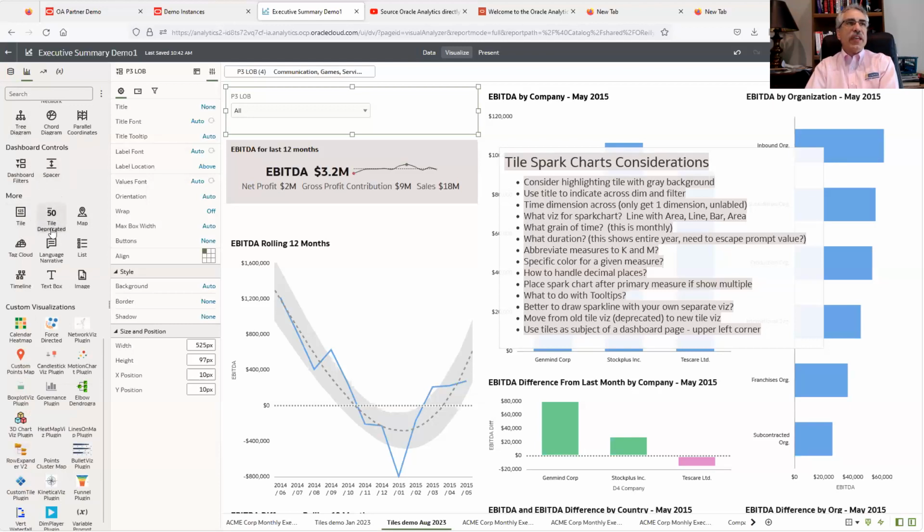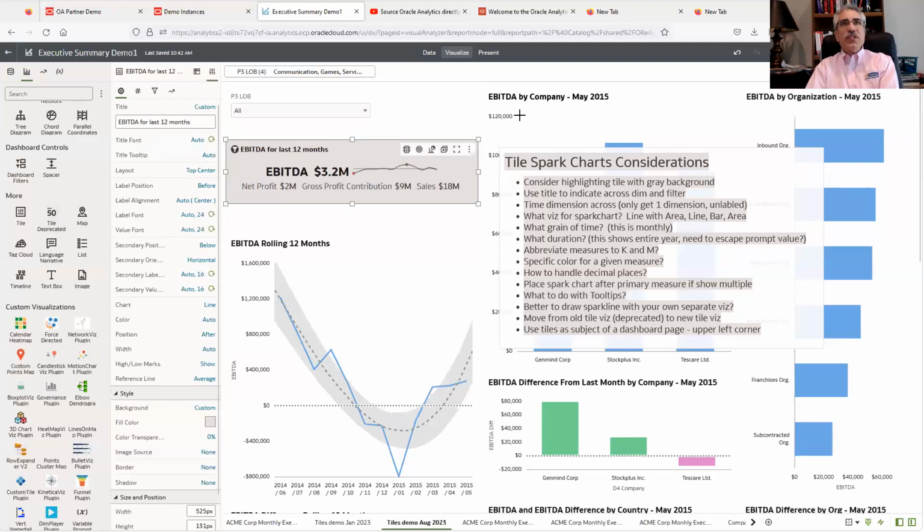Notice it says deprecated. I'm assuming that will go away eventually. So one of the tips is consider migrating any content you have onto the tile. We ran into this because we just didn't want our client that we're building stuff for to see deprecated. Just looks bad. So anyway, that's a clue to move off of that.